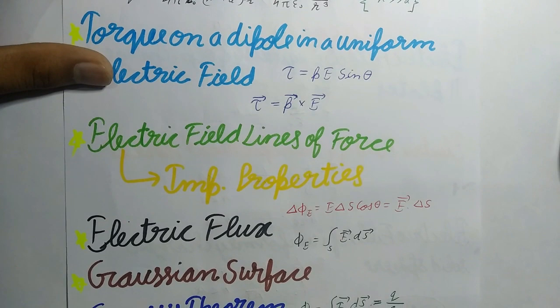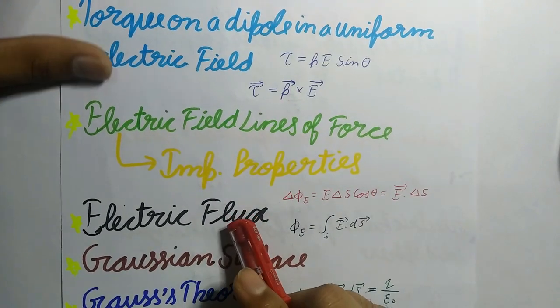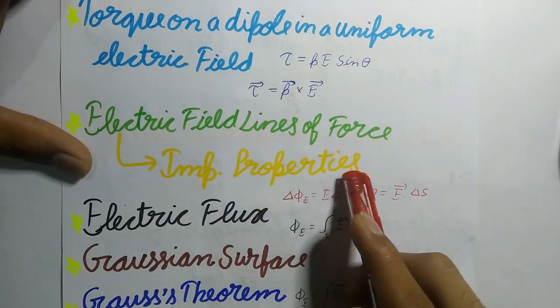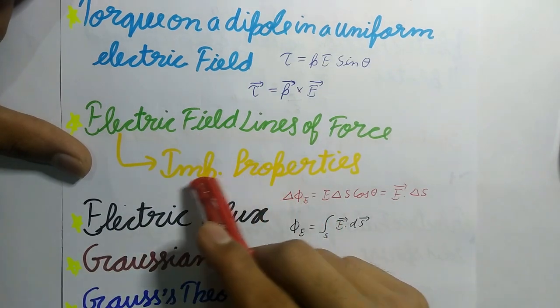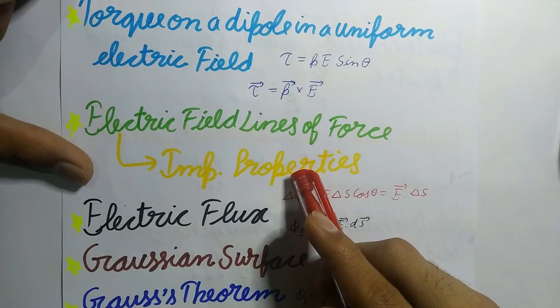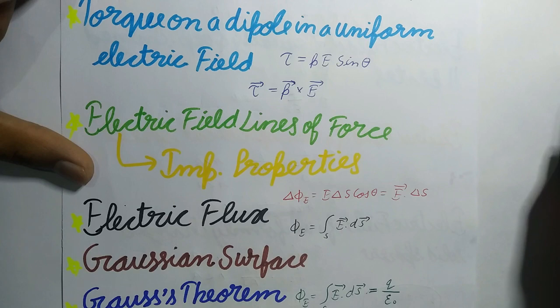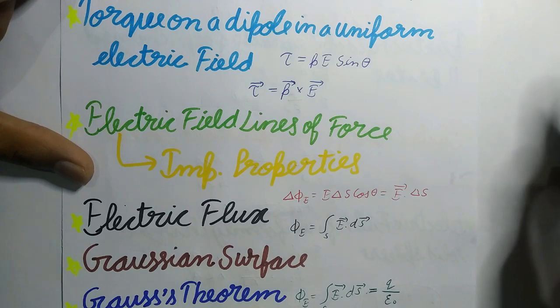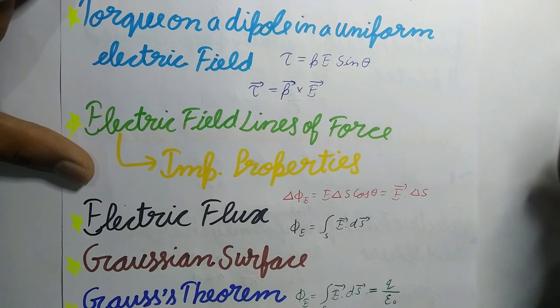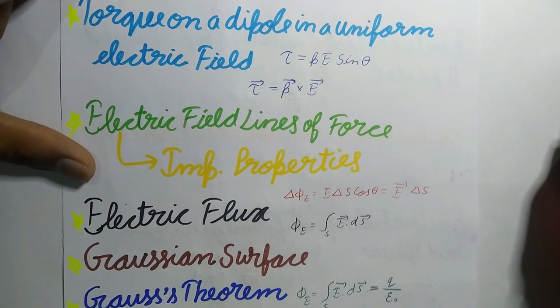So next is electric flux. This is a very important topic. You must remember these properties, and the most important property is that no two lines of force can cross each other. You must remember this property. And now next is electric flux.